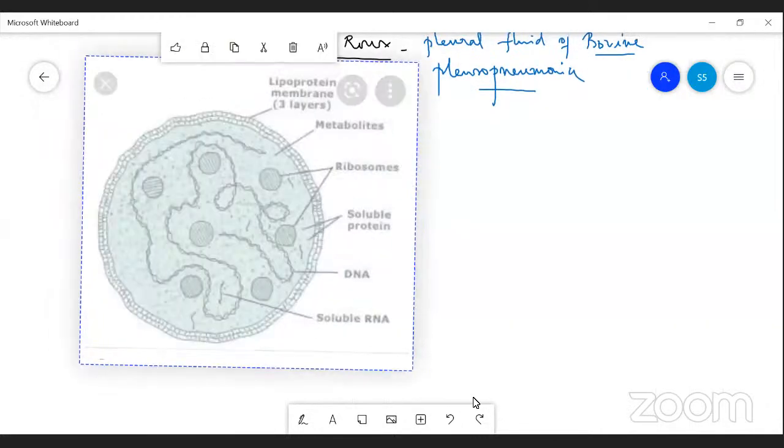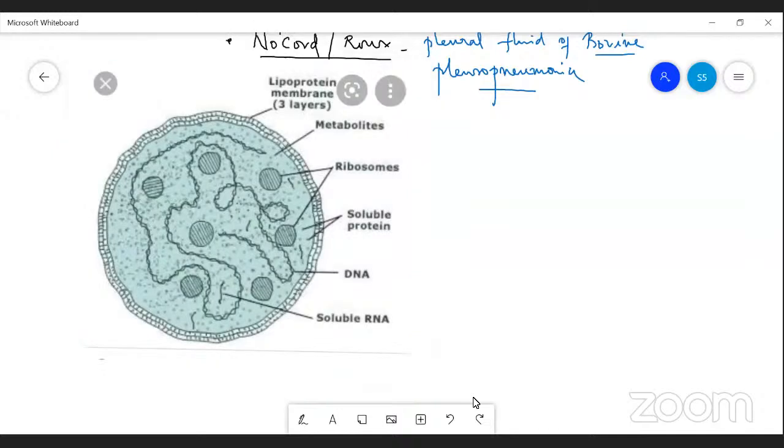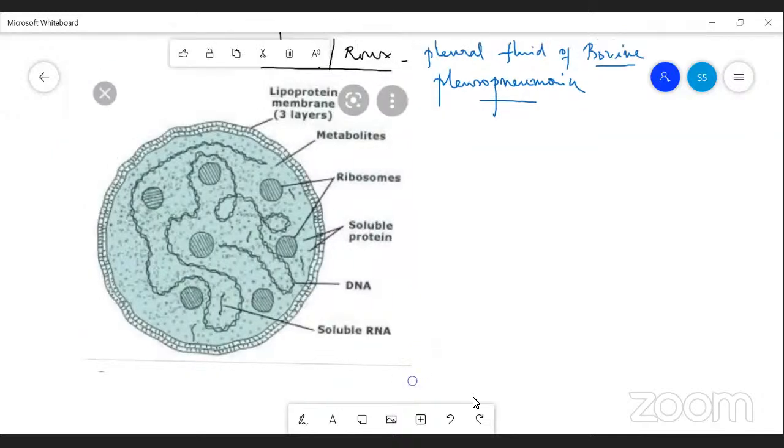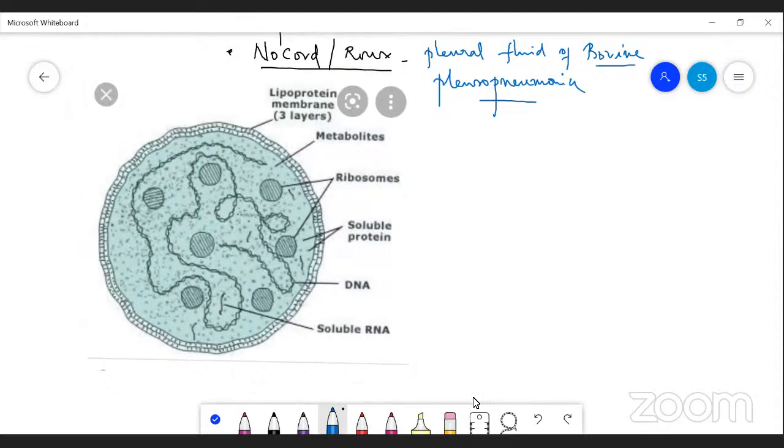Yes, it is a structure of mycoplasma. Cell wall is absent. But only the plasma membrane is present. It is three layers of plasma membrane, called the lipoprotein membrane, three layers.